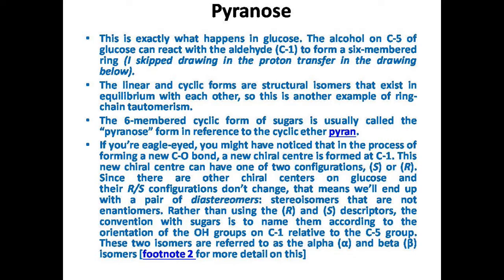After the reaction of the hydroxy group with the first carbon atom of the aldehyde in the pyranose structure, the position of this new hydroxy group decides the name of the stereoisomers or isomers of the pyranose, whether they are alpha type or beta type. That depends upon the position of the newly formed stereogenic center.